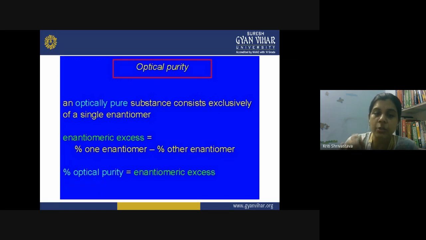Rather, due to the excess of one enantiomer, you will see overall rotation in one direction only. So you may be confused that this sample is rotating the light in the right direction, so I guess this is the D form. This is not the case, because that rotation is actually due to the enantiomeric excess. So your sample is not optically pure. You need to establish that purity.